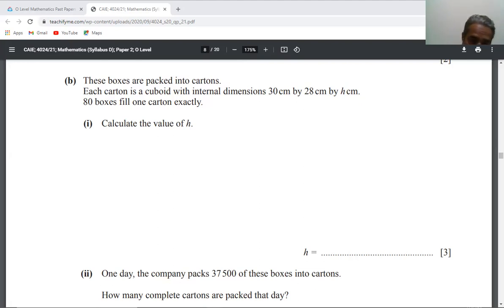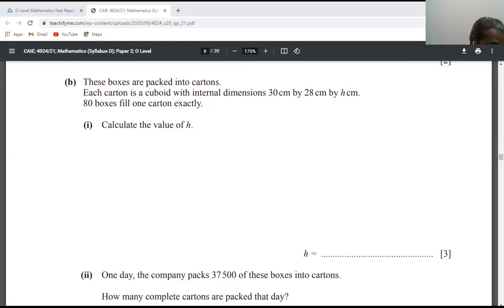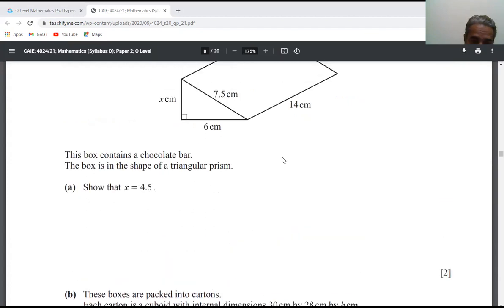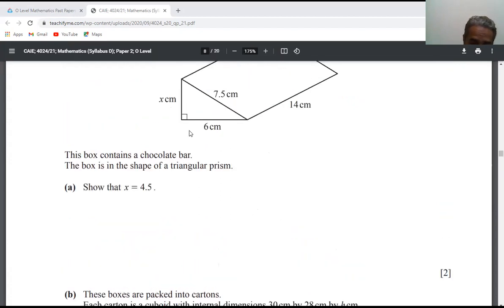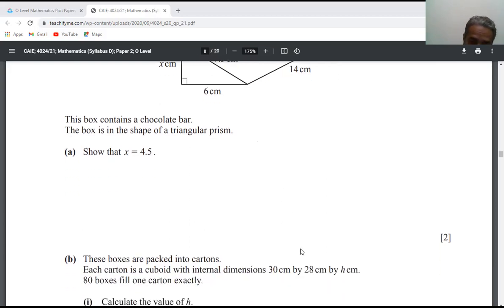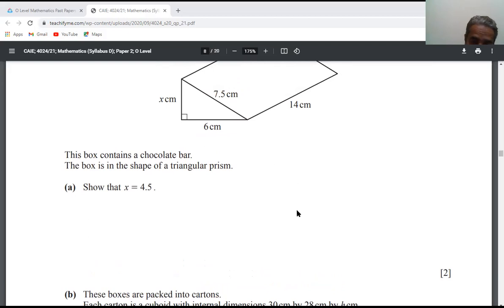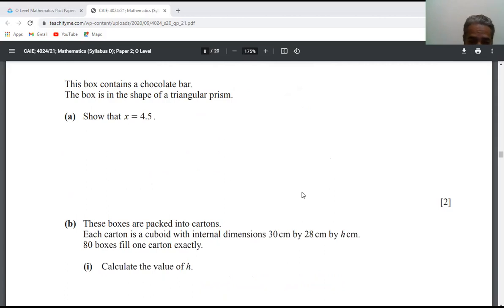He is asking for the height. So it is very simple. First you will find the height of 6. He has given 6 here and 30 here, so we will divide 30 by 6, and we will have 5 such chocolates horizontally. When we divide 28 by 14, we will have 2 chocolates in the length. So the height is what is required.